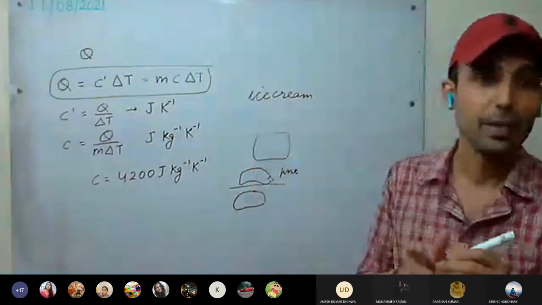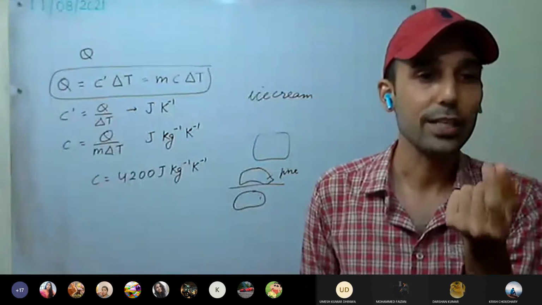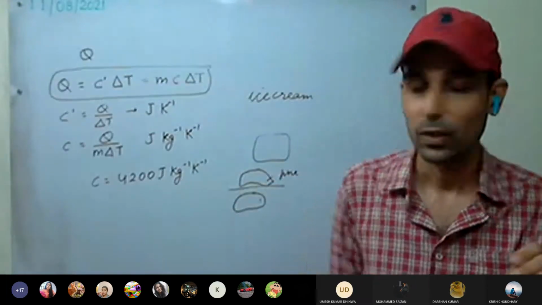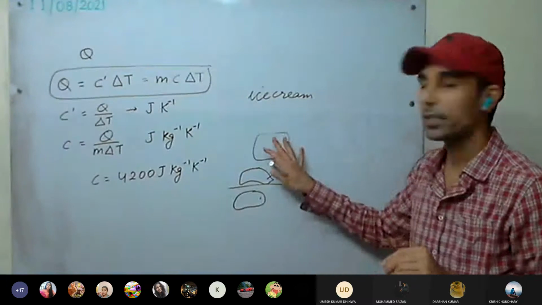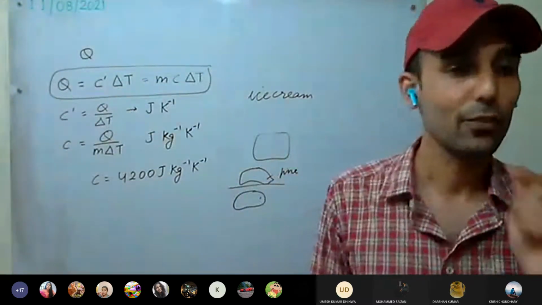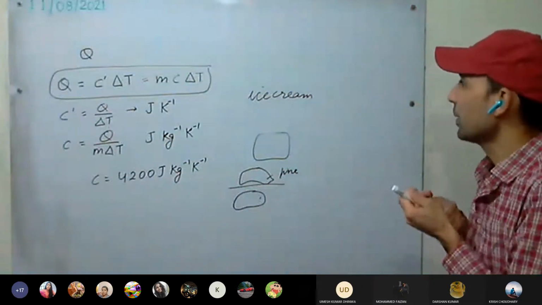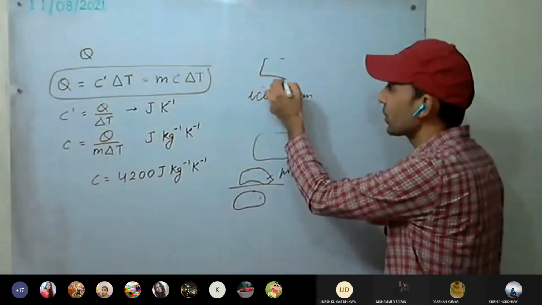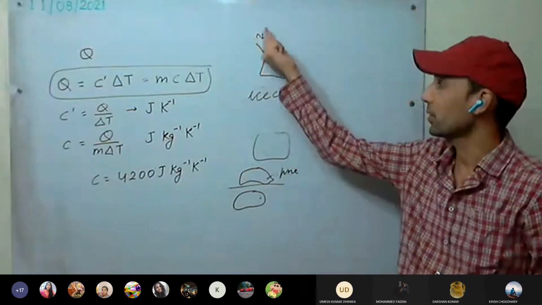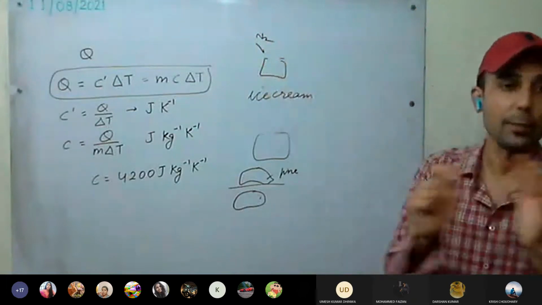Similar with the ice cream. If we cool it very rapidly, the crystals won't get time to grow in size. Therefore, it is very smooth and silky. Whereas if we take a long time to cool it, crystals will be formed and it won't be smooth and silky. In some countries I have seen they cool the ice cream using nitrogen gas, cold nitrogen, frozen. Through that they cool it very rapidly.